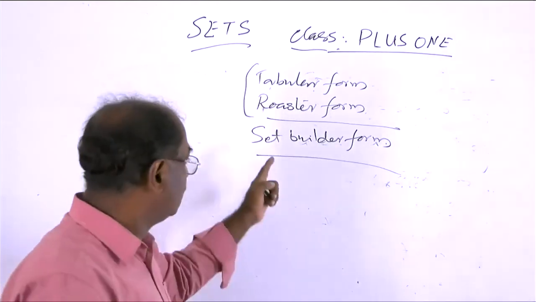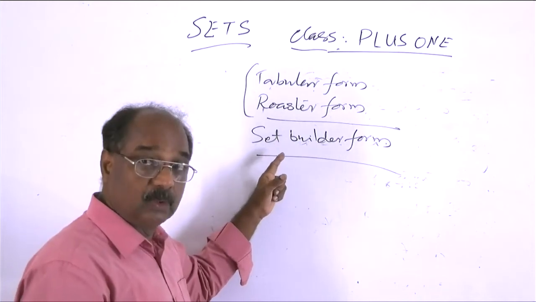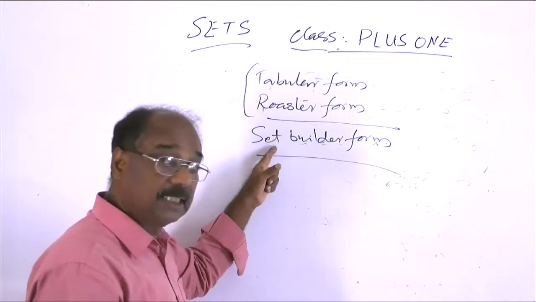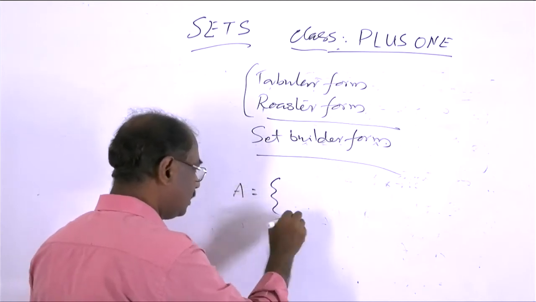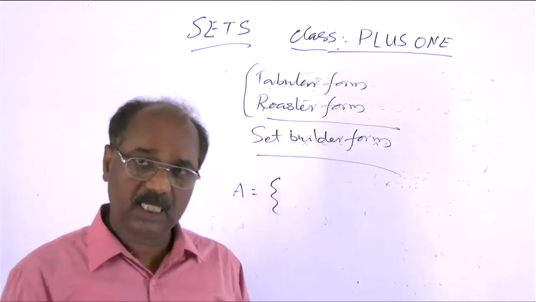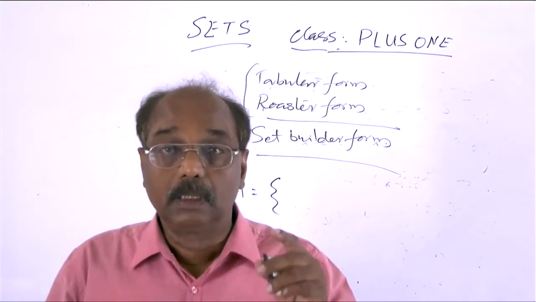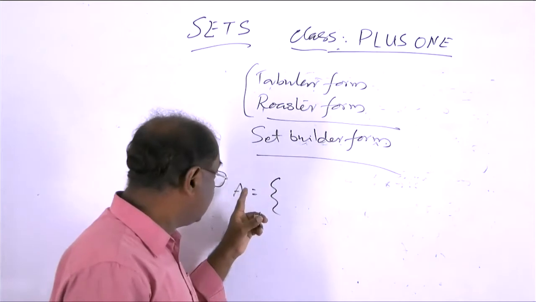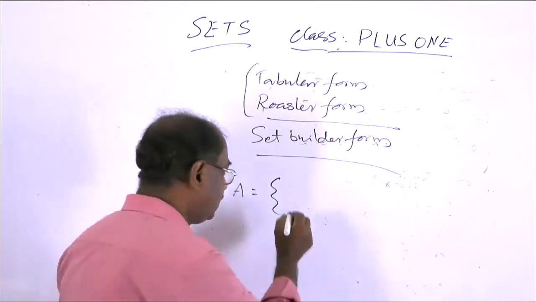Suppose we represent the set of first 10 natural numbers using this method. That is, A is equal to, then put that also in the bracket. The member in the collection is represented by a representative, usually this x.